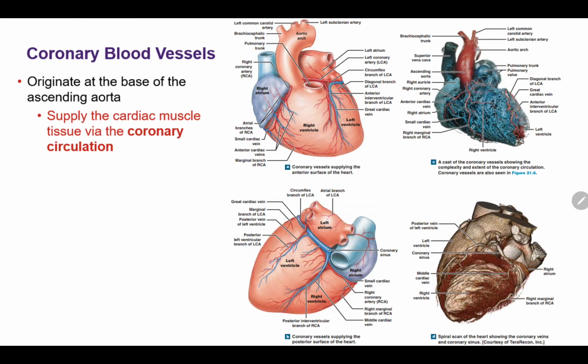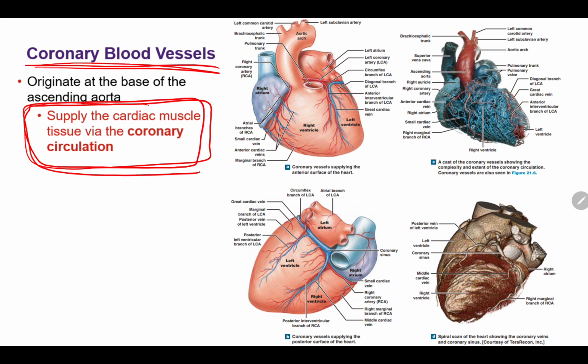Remember those coronary blood vessels. These coronary blood vessels supply the cardiac muscle tissue with blood. It's these coronary blood vessels that supply the actual muscle tissue of the heart with nutrient blood, and it's those coronary veins that drain the cardiac cells of blood. So remember those coronary blood vessels; they supply the cardiac muscle tissue with nutrient blood via that coronary circulation.